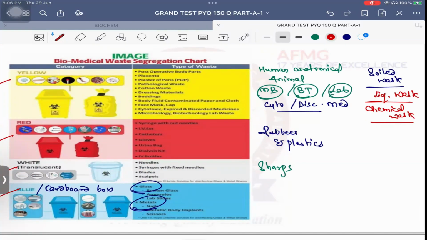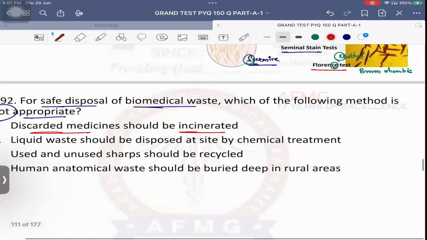Now what is the method of disposal for the yellow bag? Incineration, temperature more than 1200 degree Celsius. Please remember. रेड बैग के लिए method of disposal: autoclaving, hydroclaving, microwaving. उसके बाद क्या? Recycling या फिर road making, ठीक है। Next, white sharps: again autoclaving, hydroclaving, microwaving. Disinfect हो गए, अब shredding, and it will go into land pits or sharp pits. Okay. Next important, blue box, usually glass or metalware: autoclaving, hydroclaving, microwaving. Disinfect हो गया, उसके बाद क्या? Recycling. ठीक है.